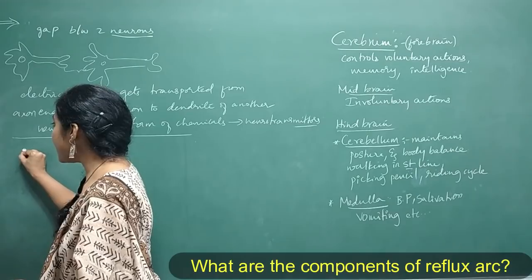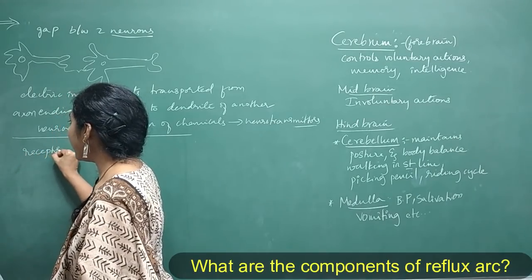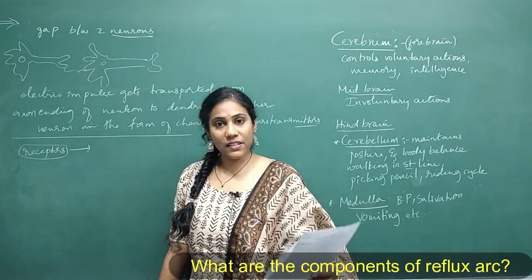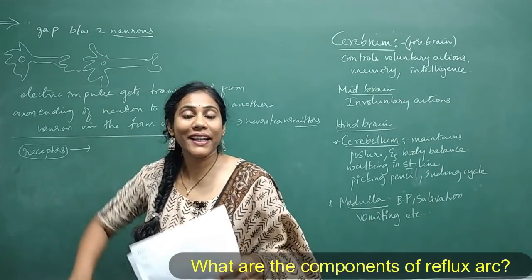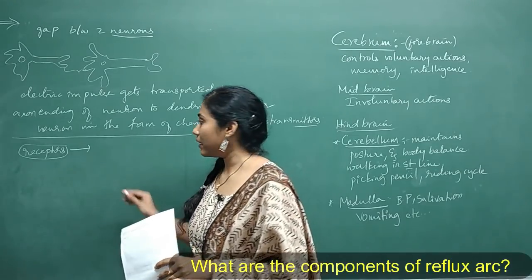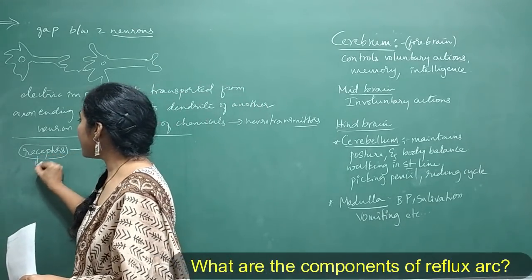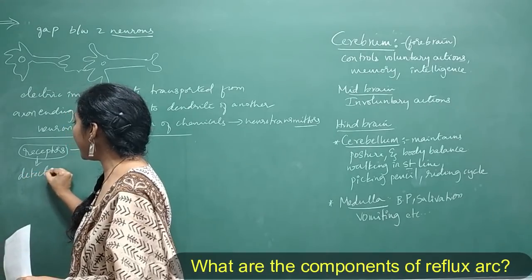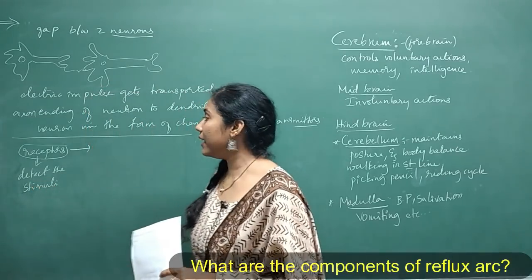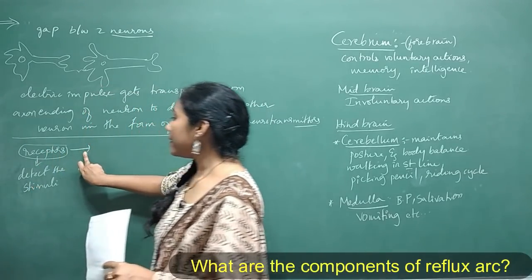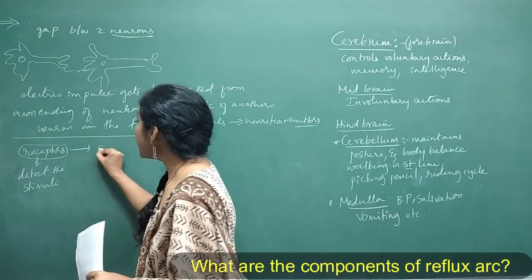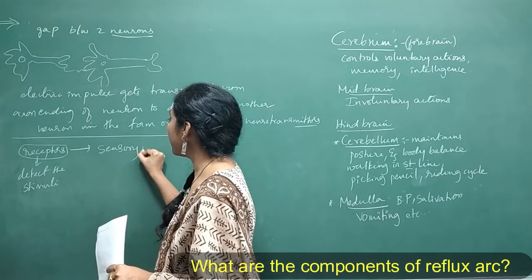First thing is receptors, right? Receptors are the ones which detect the information from the environment, and that information gets passed from one part to another part. So what is the work of receptors? Receptors actually detect the stimuli from the external environment. From the receptor, this stimuli will go in the form of electric impulse through sensory neuron, right?